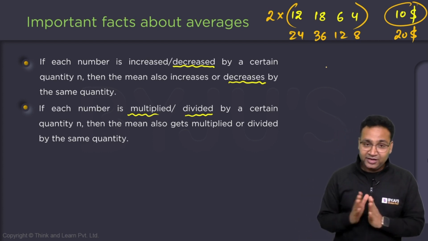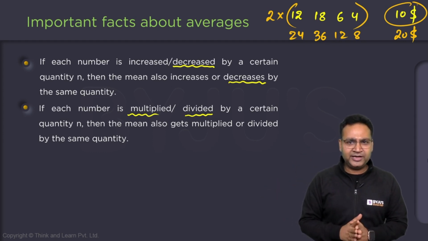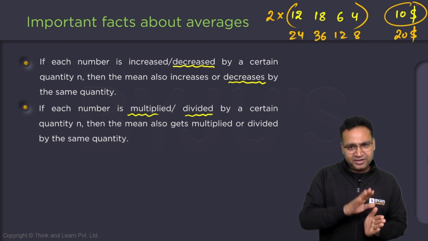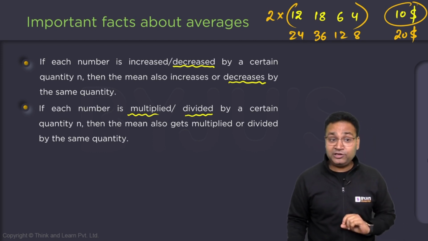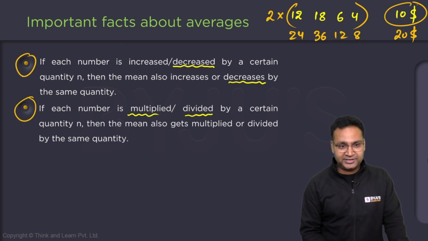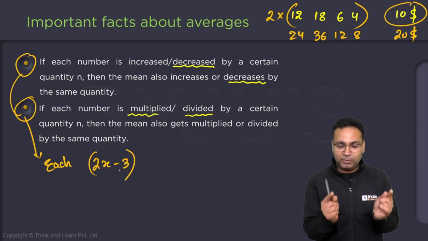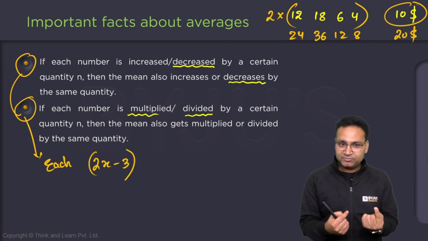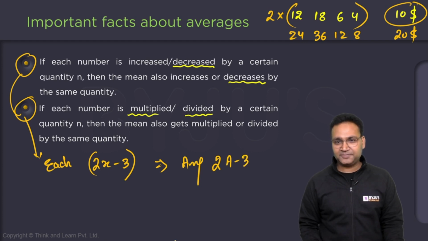I can say if every number is multiplied by n, the average will also be multiplied by n. If every number is divided by n, the average will also be divided by n. Let me tell you, we can use both things simultaneously. Let's say each element now becomes 2x minus 3. Each element is following this operation, double minus 3. Clear? You can say the average will also be twice the initial average minus 3.